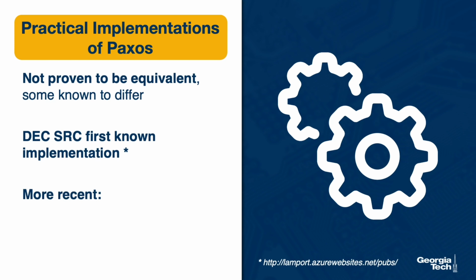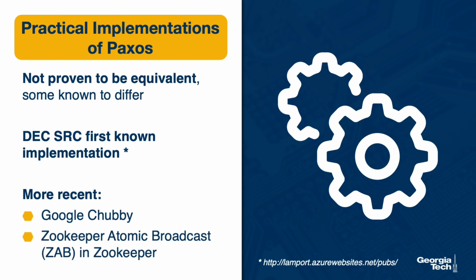More recently, Paxos has been incorporated, in some cases with some modifications to the specification, in a number of real systems. More famous are the Google Chubby service that we mentioned already in the log example, and also a similar system that was originally developed and open sourced by Yahoo called ZooKeeper. It implements a variant of the Paxos protocol. These systems are used in practice by data center scale applications to deal with log management and synchronization, so clearly scenarios where consensus is critical.